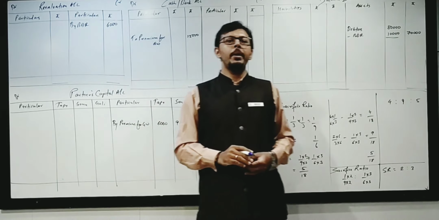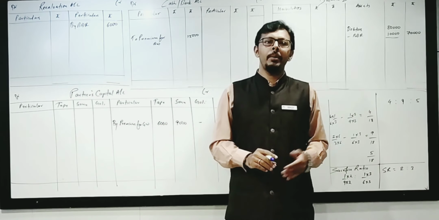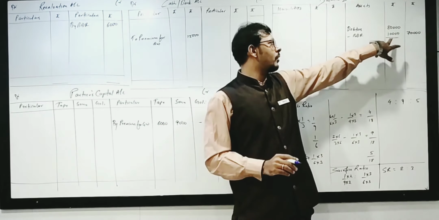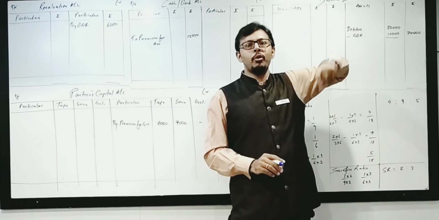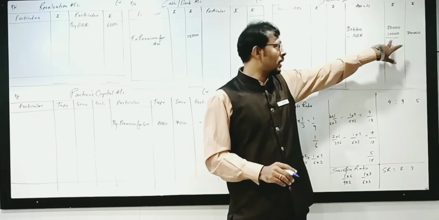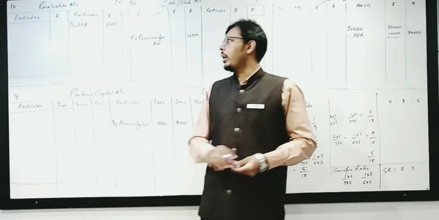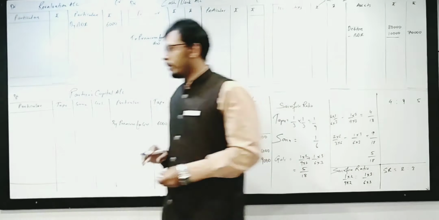If the value of BDR decreases, it is a profit. If the value of BDR increases, it is a loss. So here the value of BDR has decreased. Before it was 16,000. Now it is 10,000. So it decreased by 6,000, so we have earned a profit of 6,000.